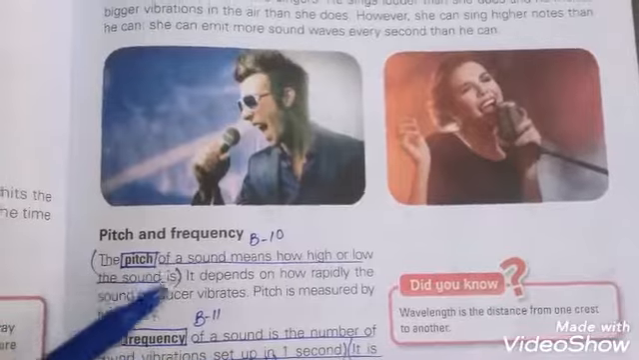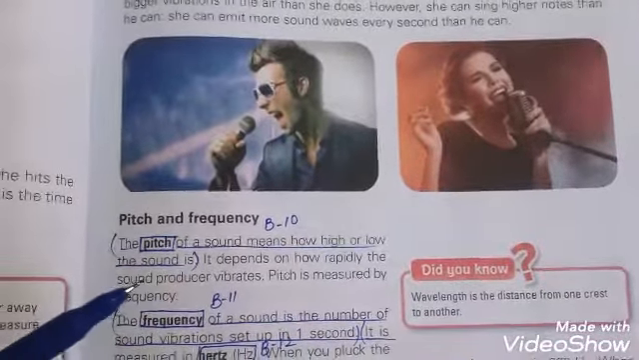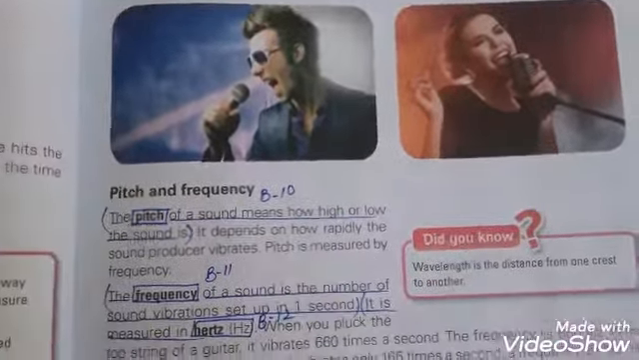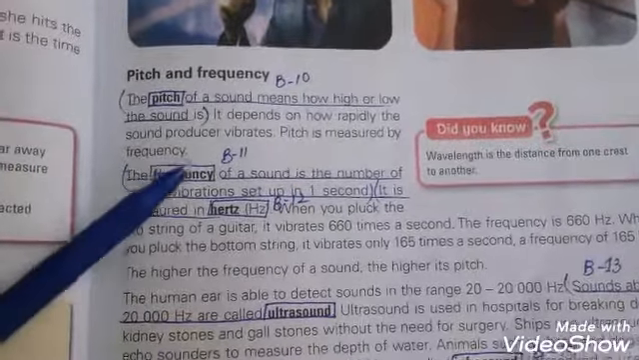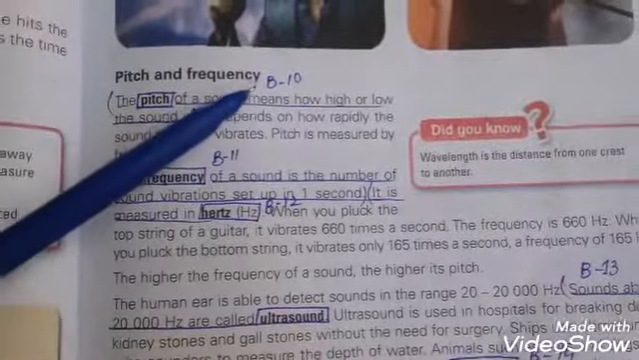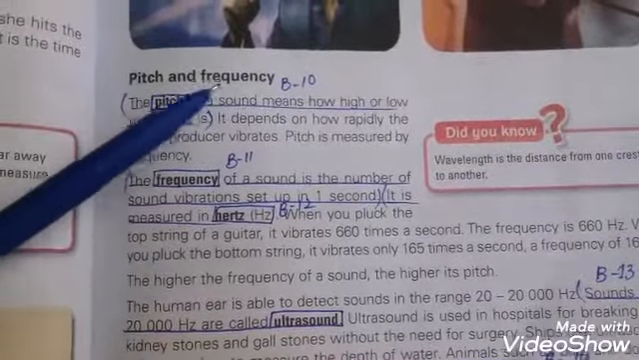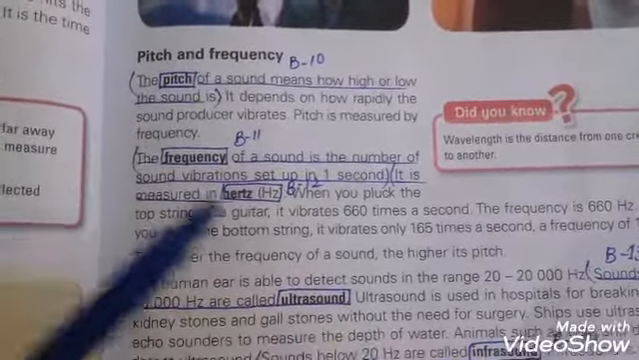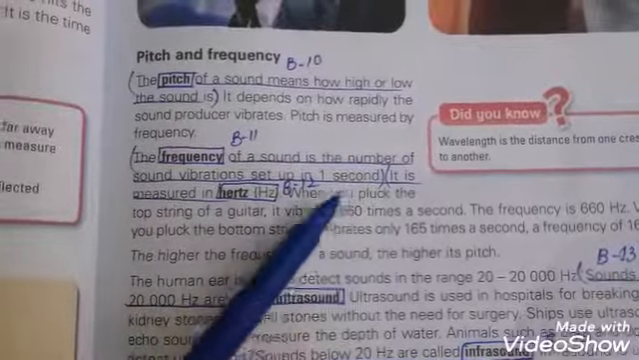So first, what is pitch? Pitch of a sound means how high or low the sound is. So it depends upon how rapidly the sound producer vibrates. The pitch is measured in frequency, so pitch is dependent on the frequency, and the frequency of a sound is the number of vibrations in 1 second.